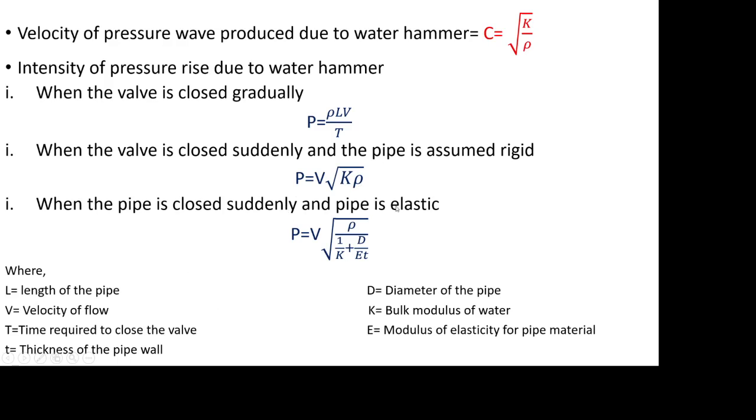In that case, the intensity of pressure is given by P is equal to V root rho divided by 1 by K plus D by Et, where E is the modulus of elasticity of the pipe material, D is the diameter of the pipe, and small t is the thickness of the pipe wall.